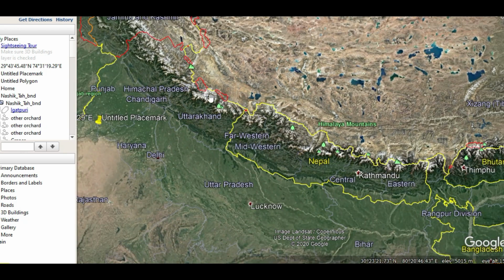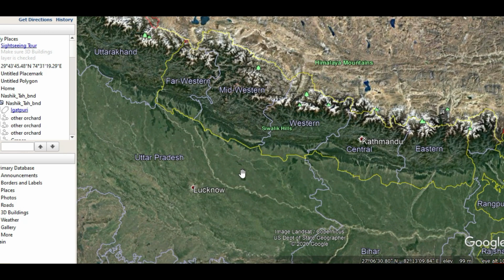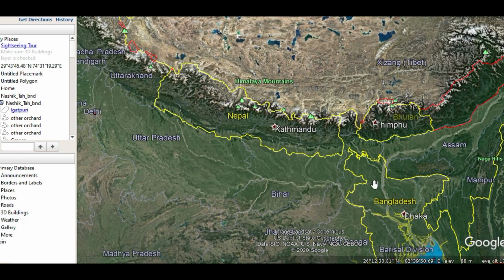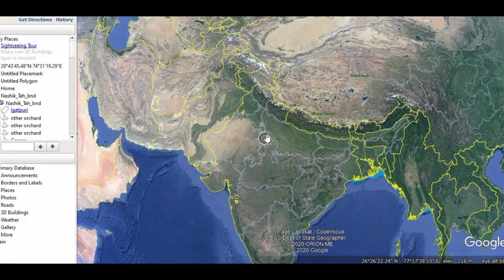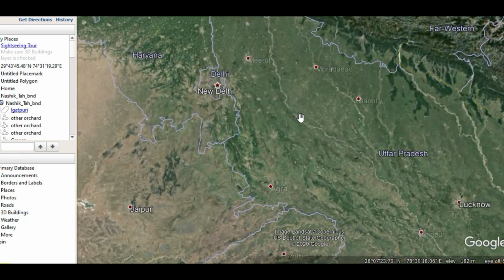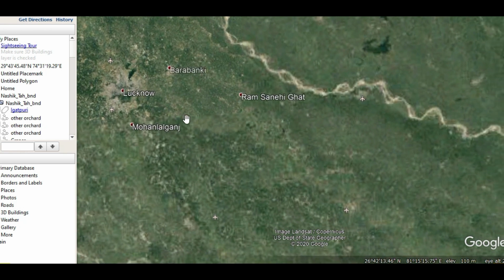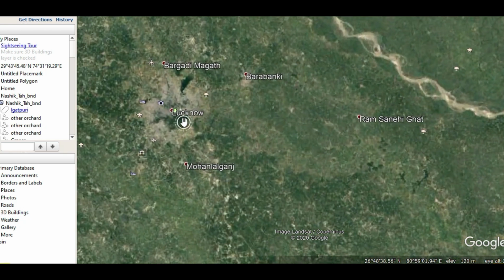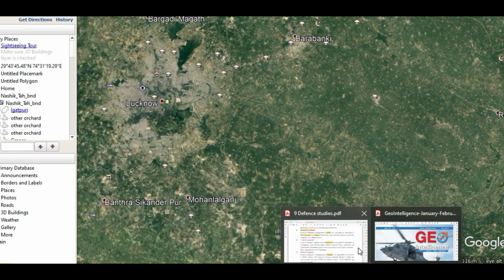So this particular Central Army Command is responsible to safeguard the border along Uttarakhand, which is the common border between India and China, and the second one, the border between India and Nepal in the states of Uttar Pradesh and Bihar. Okay, so remember about this Central Command headquarter. It is in Lucknow. Here you can see Uttar Pradesh, its capital city Lucknow over here. This is a very famous city. Okay, guys, so let's move ahead.